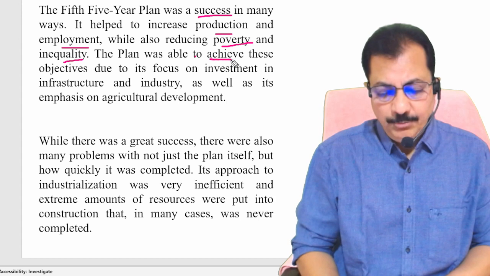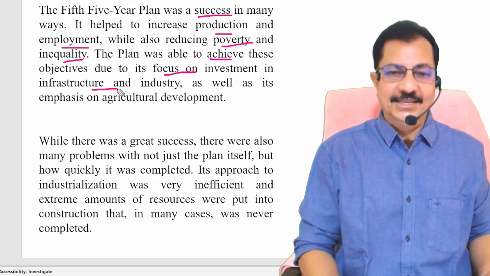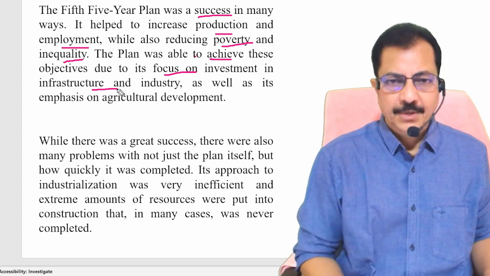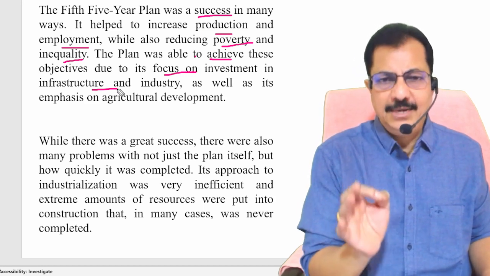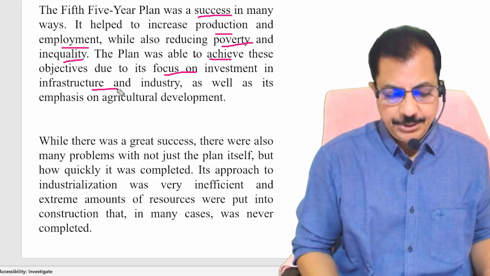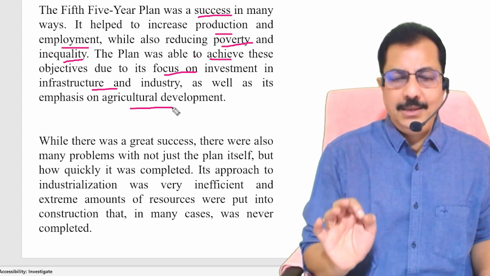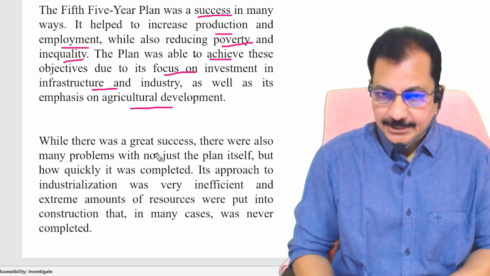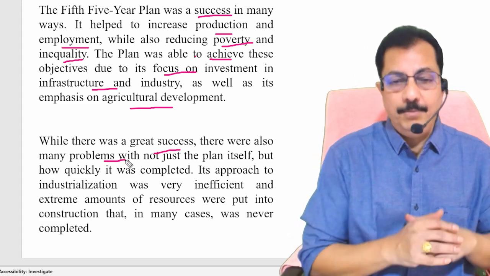This plan was able to achieve these objectives due to its focus on investment in infrastructure and industry. So the government started focusing on investment, right? And that investment should be diverted to infrastructure. Then that will lead to the development of the nation. Clear? At the same time, it also emphasized agricultural development. Clear? While there was a great success, it was a great success, but there were also many problems with